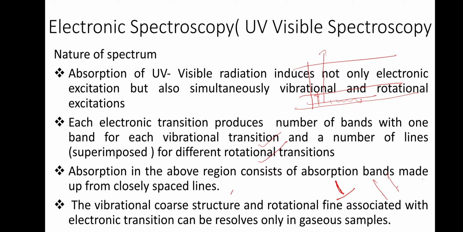That is the reason: when one electronic transition takes place, vibrational and rotational transitions will also be taking place. So associated with a single electronic transition, there can be a large number of rotational transitions and one single vibrational transition. Vibrational coarse structure and rotational fine structure associated with an electronic transition can be resolved only in a gaseous sample.